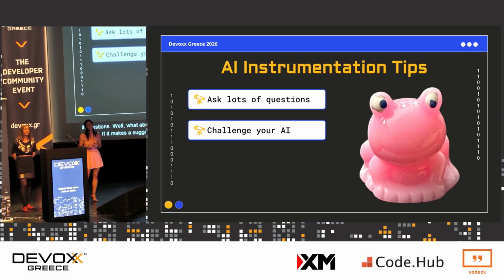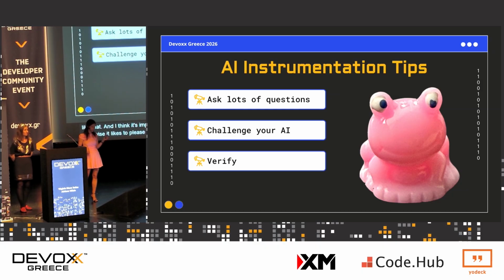AI can be really cheeky. Sometimes I like to gaslight my AI, where I say things to it that are untrue. I'm like, well, you told me that a span is the same thing as a metric, and then it'll correct me: no, actually it's not like that. I think it's important to do that because it keeps AI on its toes, because otherwise it likes to please us, and that sometimes doesn't give us good results.